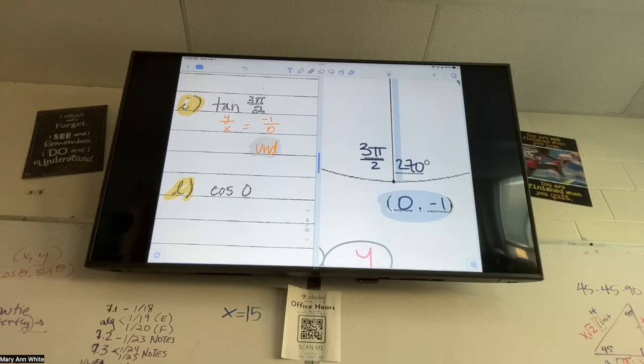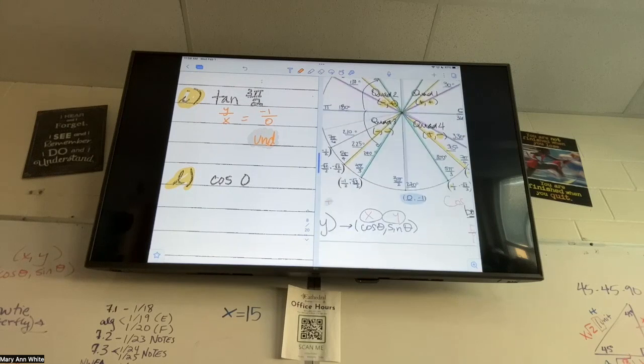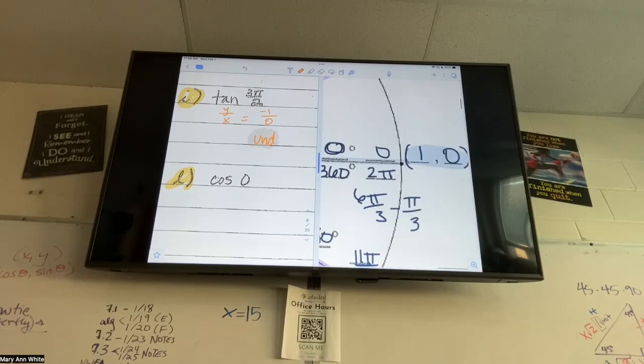Am I moving too fast? Do I need to go over any of these? Okay. Last, cosine of 0. Can you find 0 on your graph? Just 1, yeah. Good. What's cosine? X. So it's 1. Good. You don't have to write down X, Y is Y over X, but to me, that helps me, especially as I'm learning it. So if that's helpful, write it. If it's not helpful, don't write it.